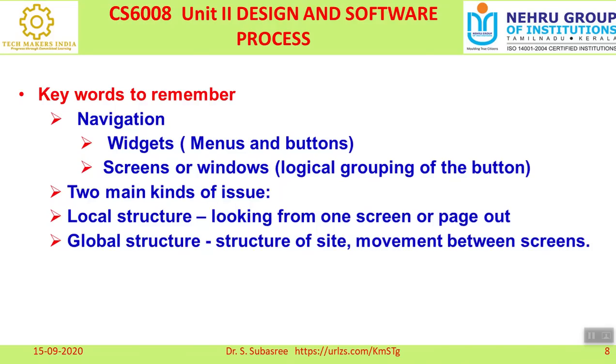Moving from one button to another button, both available in the same page, is called a local structure. The other one is a global structure. This is movement between the screens: by clicking one button, it is automatically switched to another screen. That is called a global structure. Sometimes it has to establish communication with another website also. That is the basic difference between the local structure and global structure under navigation.